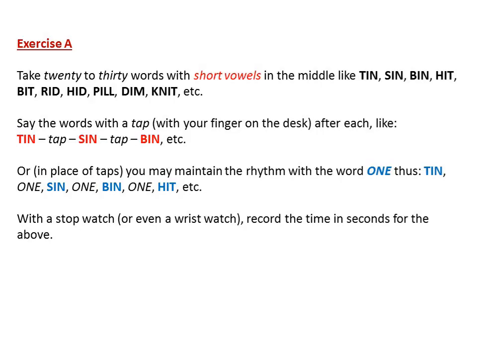Thus, tin, one, sin, one, bin, one, hit, etc. With a stopwatch or even a wristwatch, record the time in seconds for the above.